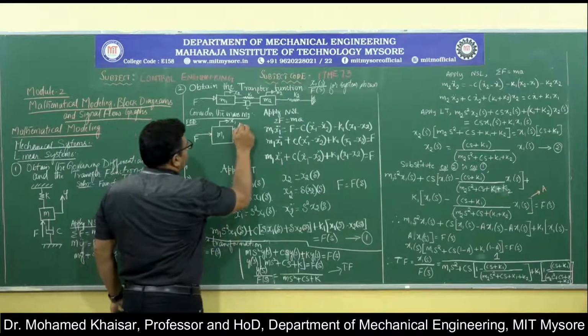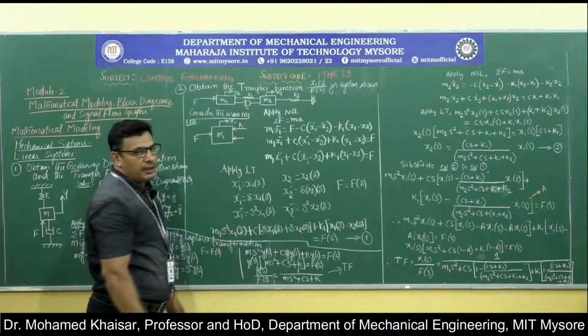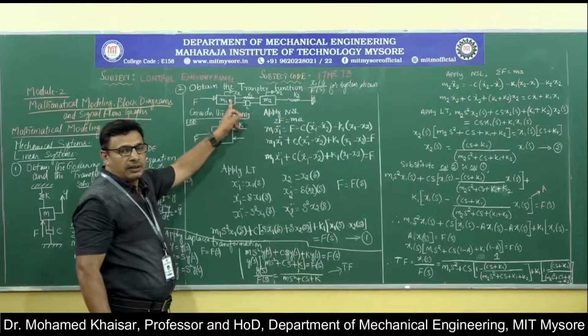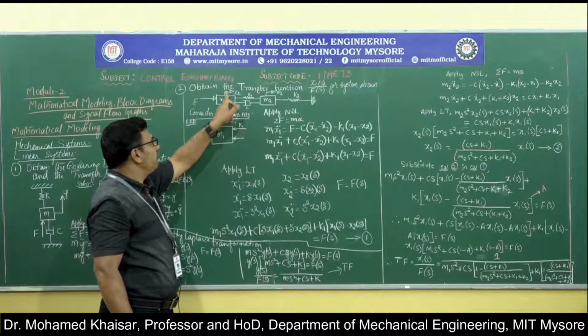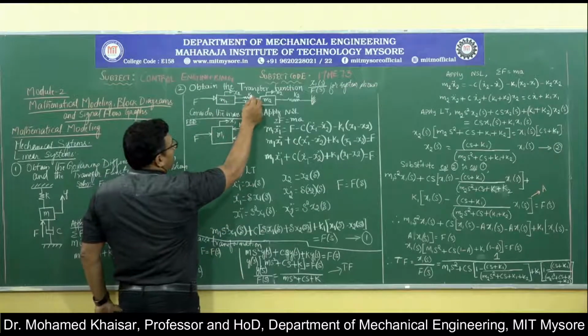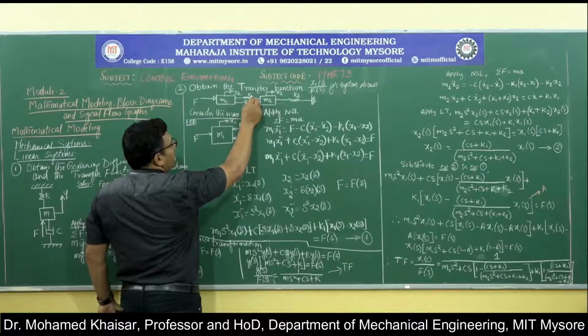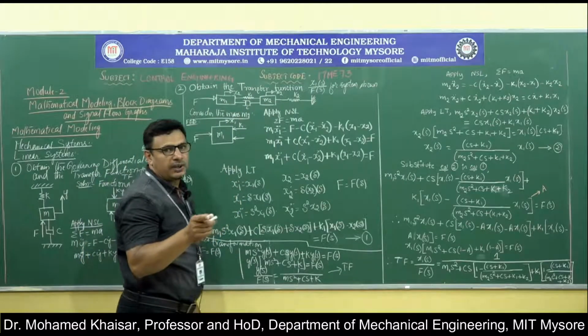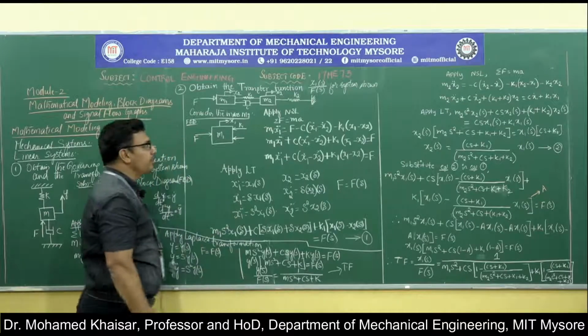So, K1. Whenever the mass m1 is trying to get displaced by a distance x1, the spring will offer a force in the opposite direction to the displacement, and that force is nothing but K1 x1.